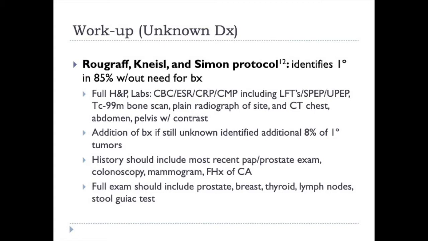As our pathology has improved, our immunohistochemical staining has improved, and our understanding of tumor genetics has improved, the diagnosis of carcinoma of unknown origin is becoming more and more rare, although this does still exist.